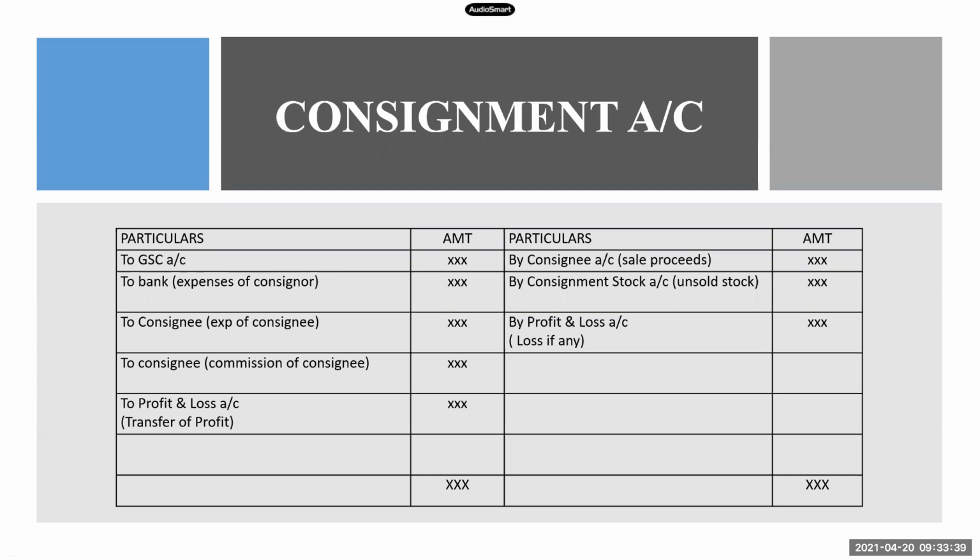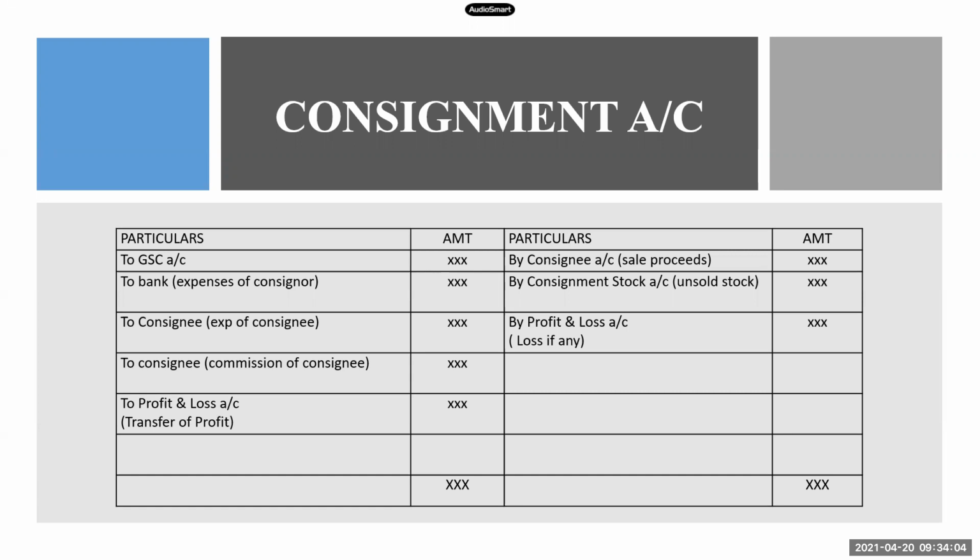Now coming to our step number 3, advance given by consignee. If advance is given by consignee, that entry will not appear in the consignment account because it will be advance received and the other person giving. So there is no question of consignment account here. That entry will directly go to the consignee's account and the consigner's account. So just leave that entry right now.